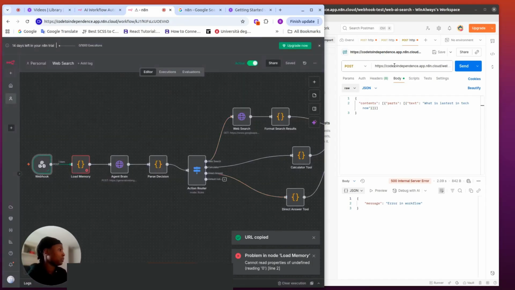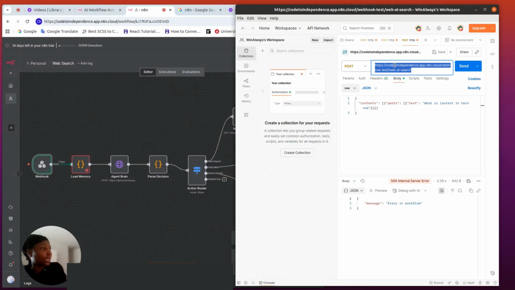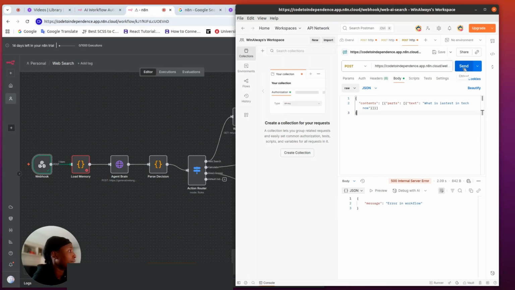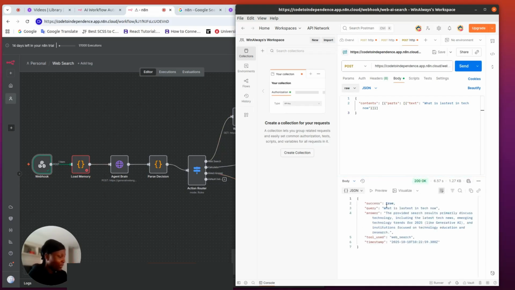Remember, we're using the test URL for this. We're not using a production URL, so you have to go back. So you see the downside: you have to go back to execute workflow. But now I want to use production, where I don't have to keep clicking and clicking. So I'm just going to go here and copy my production URL.